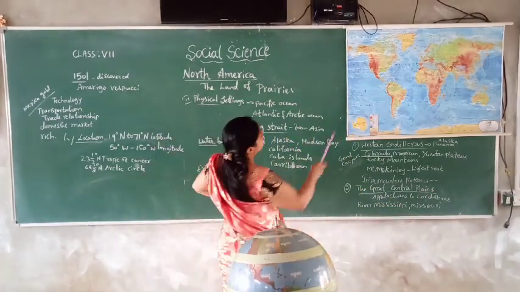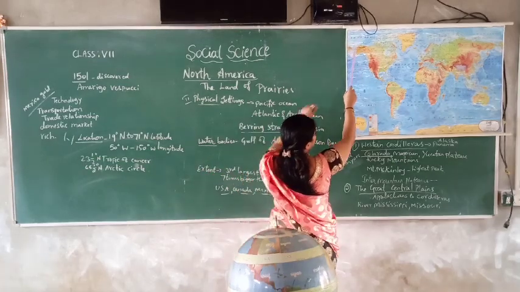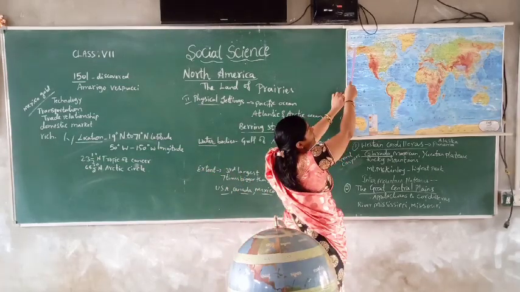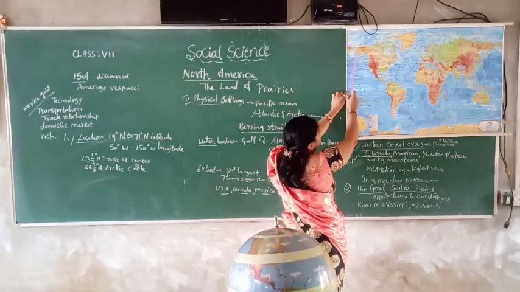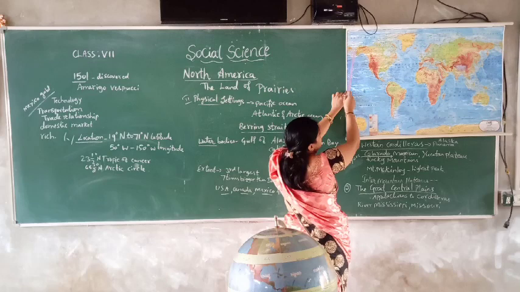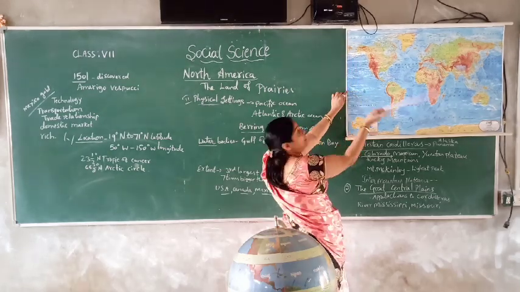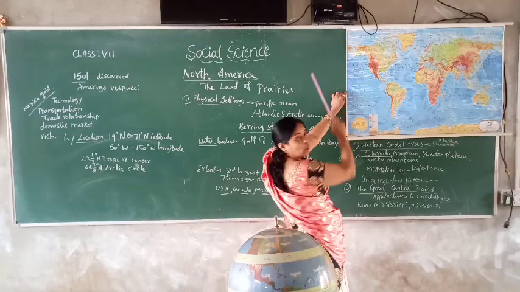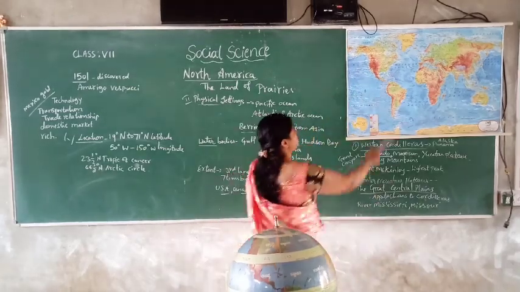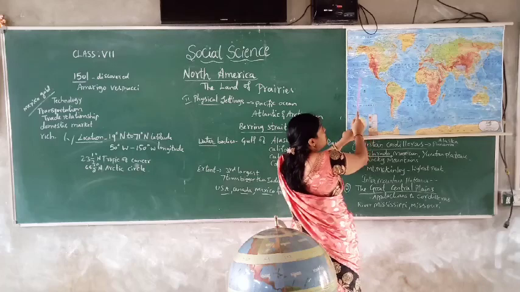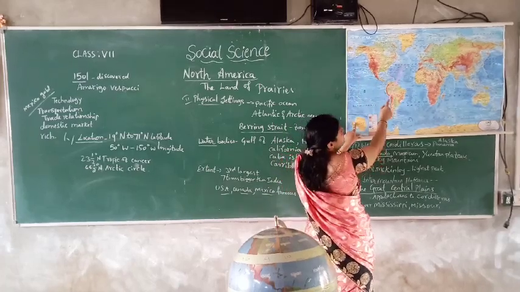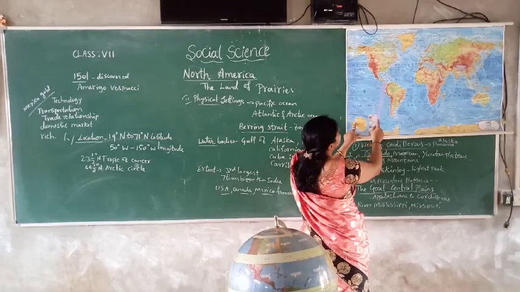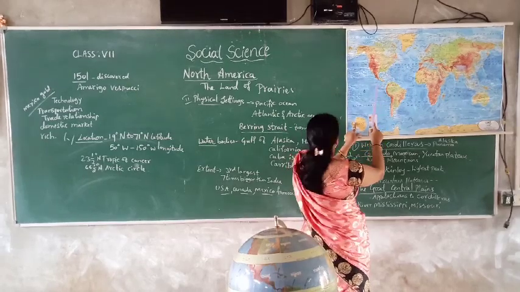Apart from that, children, there is the Bering Strait. It divides Asia and North America, separating Asia from North America. In the north, the Arctic Circle. In the west, the Pacific Ocean. In the east, the Atlantic Ocean, and here in the southern part, the Caribbean Sea we can see.